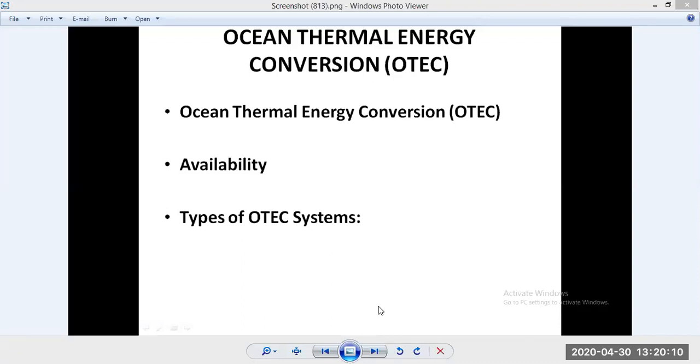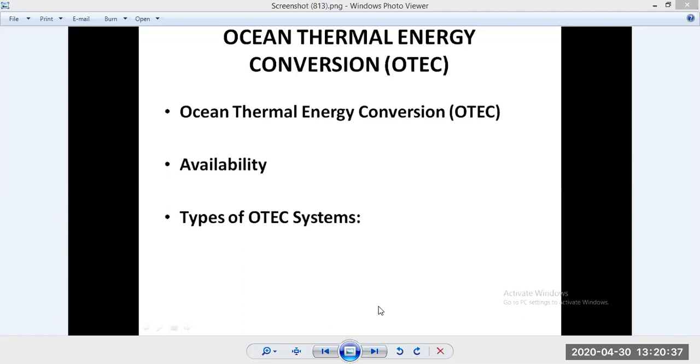So this is a very simple concept of the phenomenon which is utilized for ocean thermal energy conversion into useful mechanical work, or conversion into electricity, which is the raw form of energy and can be used in different kinds of work.